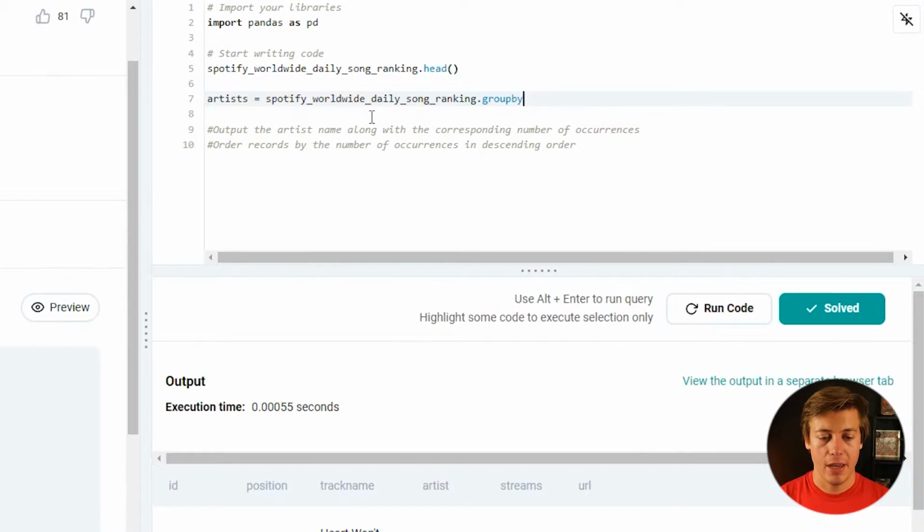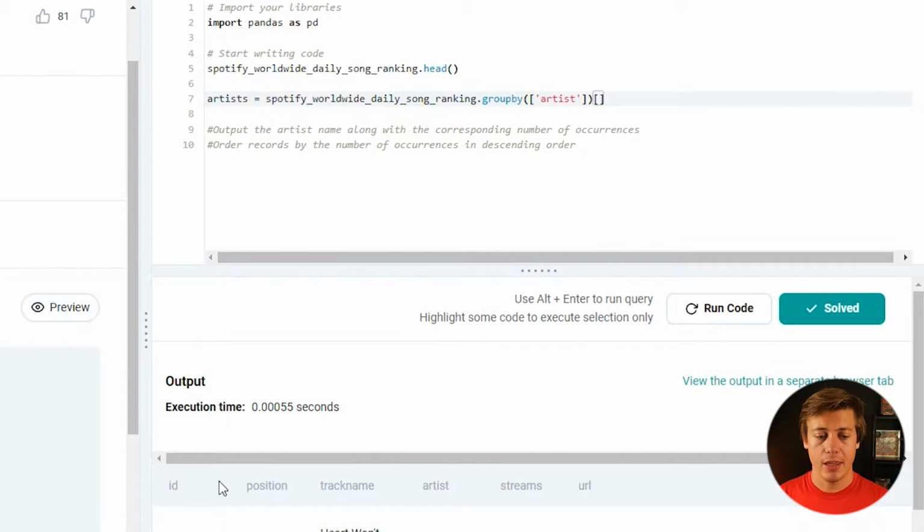And the first thing we're going to group by is the artist itself. So you can just put them in like this. What I also recommend is put brackets in here as well, just in case you want to group by multiple things in the future. We do need brackets on this next one. So this is what we're going to be doing.